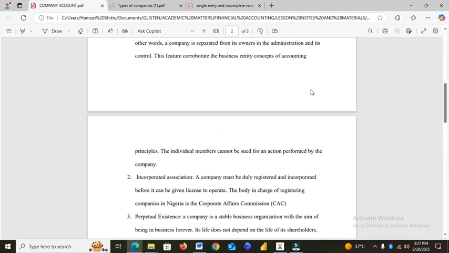Then another one is that it's an incorporated association. A company must be duly registered. You cannot just establish a company and say you have established a company without you following the due process. You have to register your company with the Corporate Affairs Commission before it can be regarded as a body corporate. So that is incorporated association. It has to be registered.